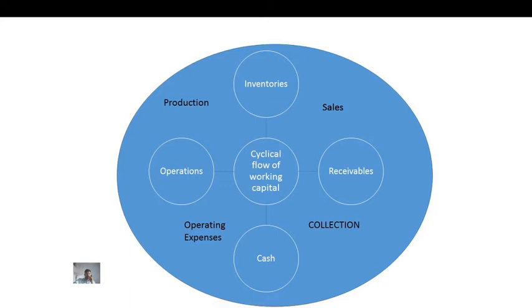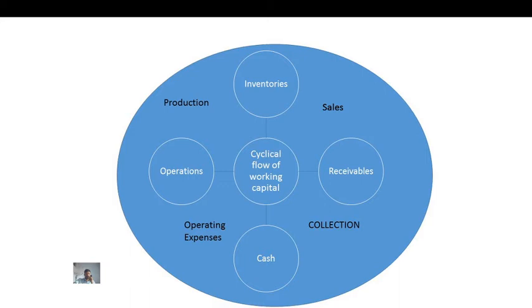And after accounts receivable, when we collect the amount due on these goods, the credit sales are again converted into cash, or we get cash after collection of credit sales.